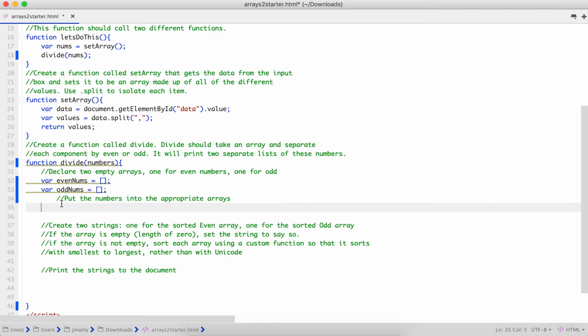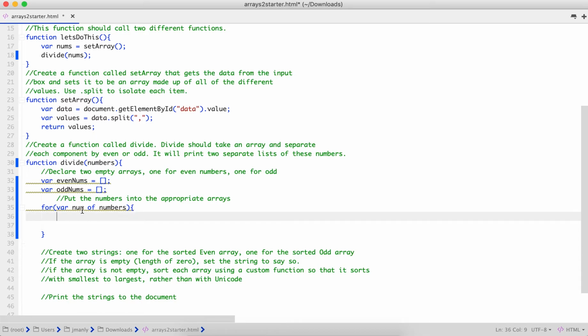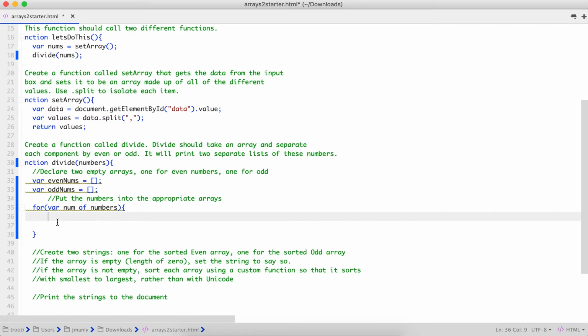All right, so the next thing we are going to do is we are going to put the numbers into the appropriate arrays. So we're going to use a new structure, and I'm going to type it and then talk through it, called a for of loop. Okay, so we're going to type for var num of numbers. Okay. Now what this does is that it is a simplified for loop for arrays. So what this says is, starting at the beginning of numbers, numbers is our array, starting at the beginning of numbers, do whatever is in this loop and then do it for the next one.